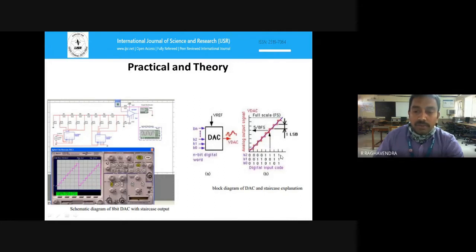So this is the final output here. The normal CRO output is the same, and the Multisim output is also the same.